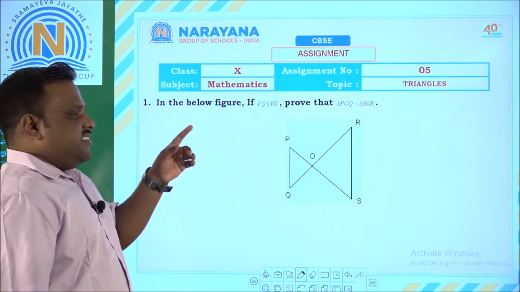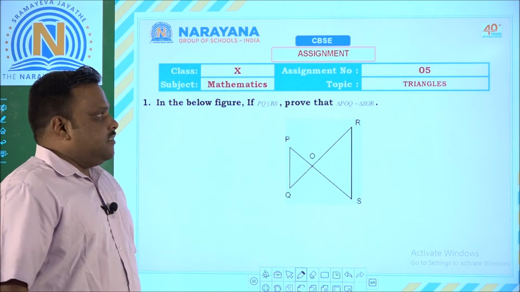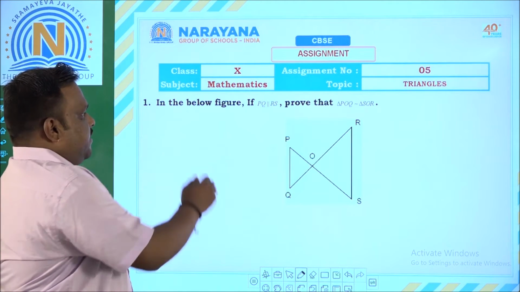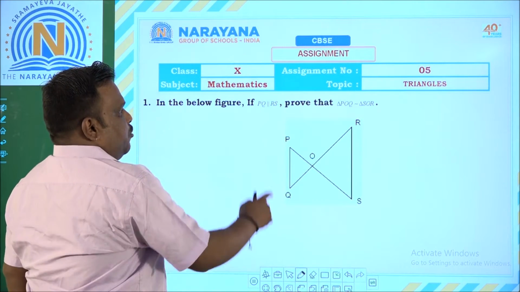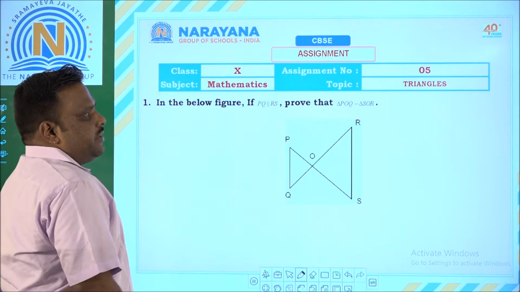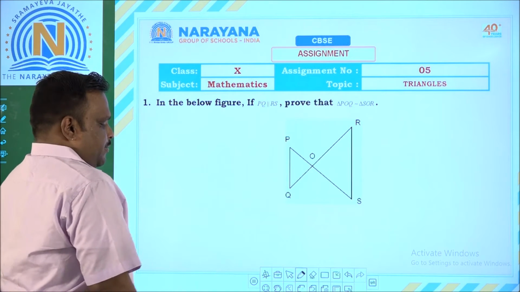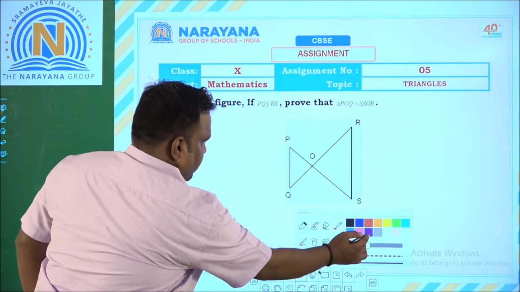Today we are going to discuss assignment number 5 based on triangles. Let us start with the first question. In the below figure, if PQ is parallel to RS, prove that triangle POQ is similar to triangle SOR. Now let us see the solution for this question.